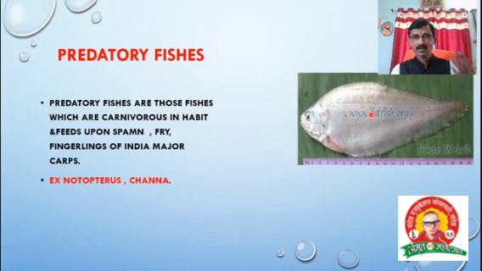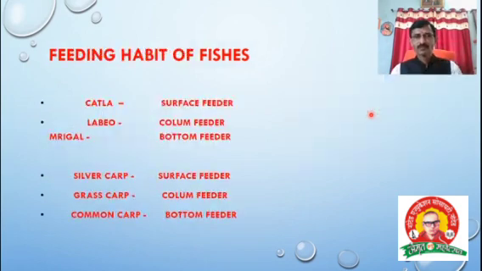What can I say? Food and feeding habit: number 1, that is herbivorous, number 2 carnivorous, number 3 omnivorous, and the last one, that is the predator fishes. Four feeding habits of the fishes. Next one, all points are the basic knowledge, basic concept of introduction of fishery science. Okay, then the feeding habit, it's one of the different habits, meaning where the fish lives